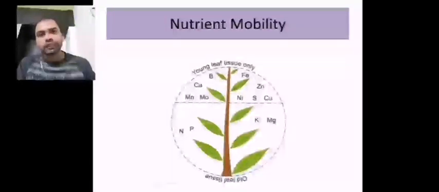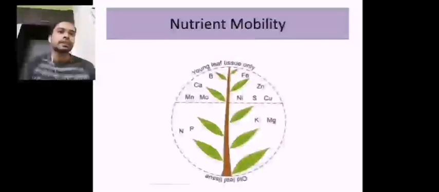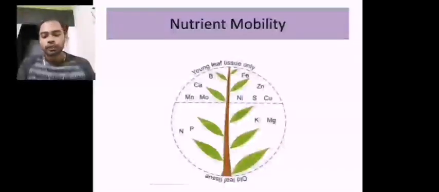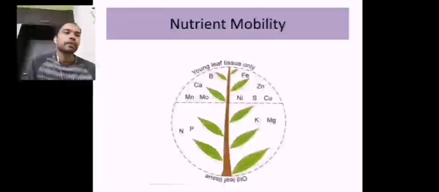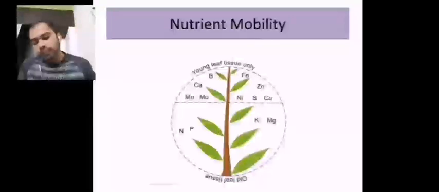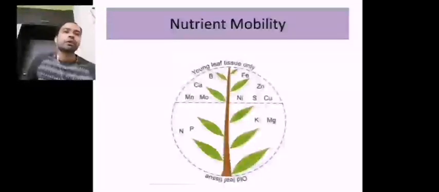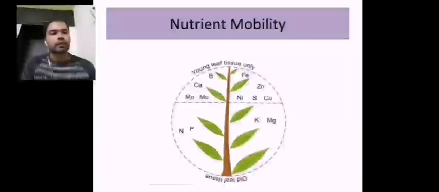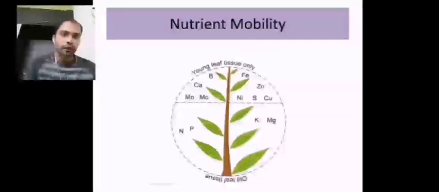Okay, so nutrition, by definition, is nothing but feeding a plant with a particular element. We all know there are a number of elements in the periodic table available on the earth, but only some of the elements are known as nutrients, precisely 16, and out of those 9 are macronutrients and 6 are micronutrients.